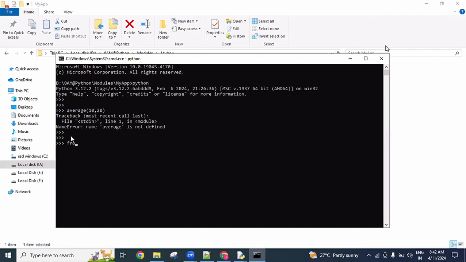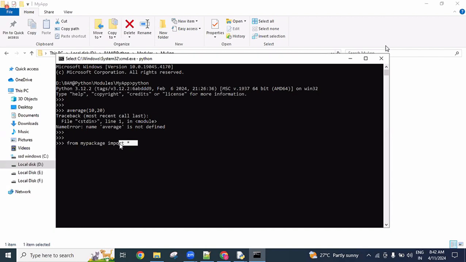Next I will import. From my package, this is our my package folder, import star.